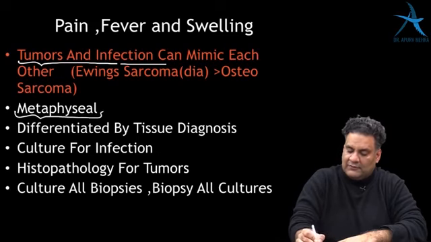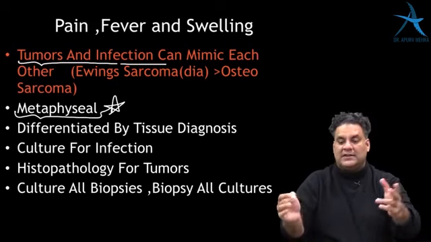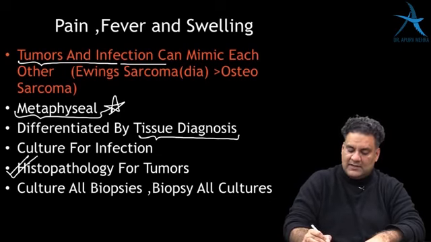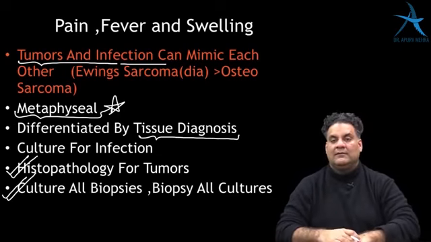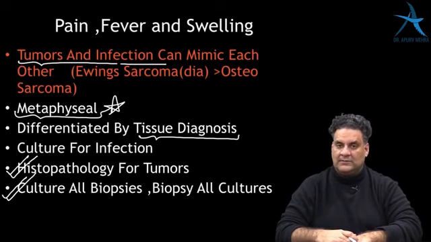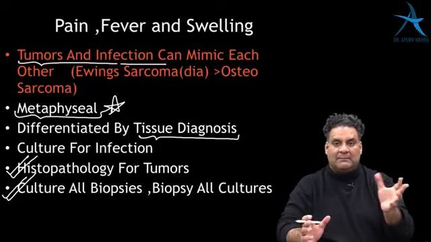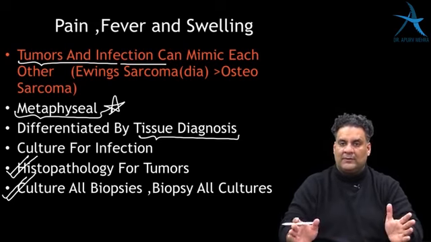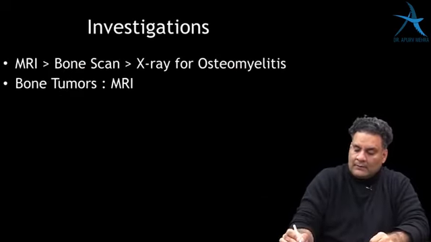Both are metaphyseal, which further worsens it. How will you differentiate? By tissue. Histopathology will tell you it's a tumor, and organism growth on culture will tell you it's an infection. So whenever you're suspecting inflammation, take a tissue sample divided into two parts. One will go for histopath, the second for culture.